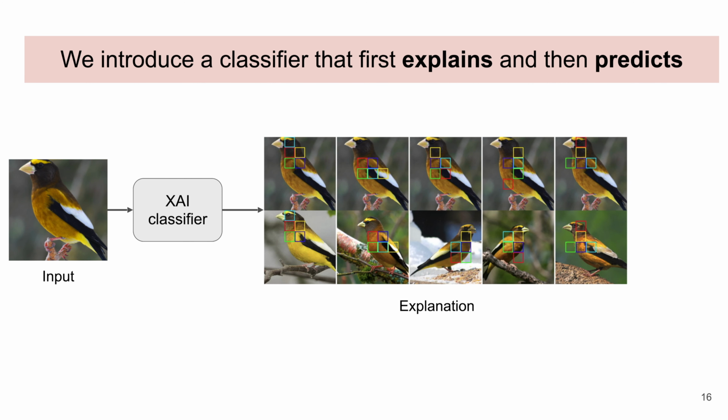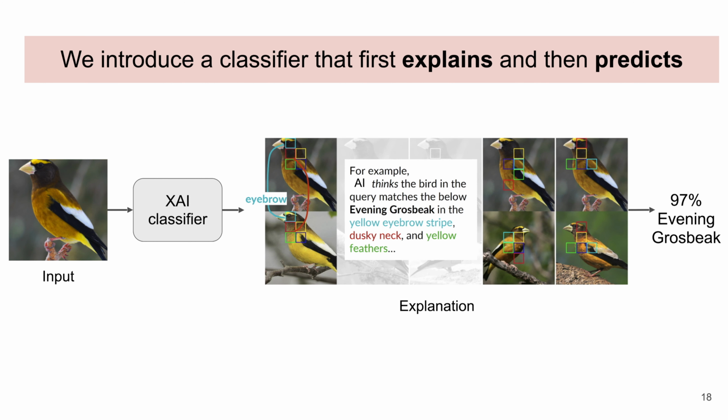That is, our model computes how well the input image matches the training set images of each class using patch-level features, and then uses them to compute the final prediction. Here, 97% evening grosbeak. For example, the XAI thinks the input bird matches the below evening grosbeak in the yellow eye stripe, dusky neck, and yellow feathers.